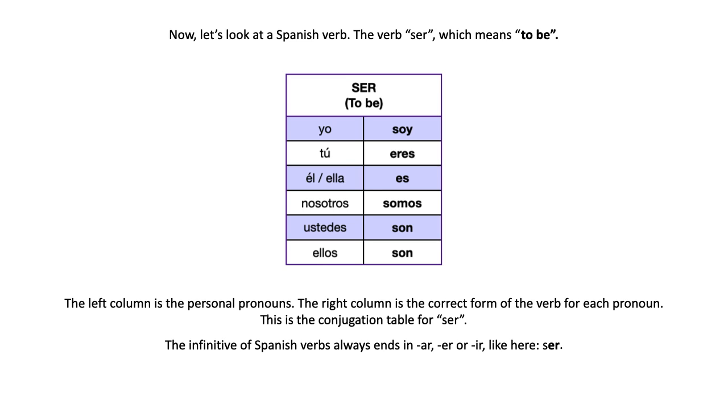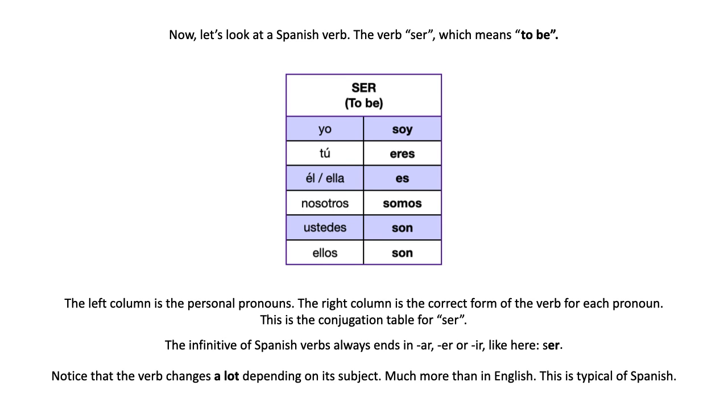Notice something else about this table. Look at the column on the right. That's the one that shows you the conjugated forms of the verb. Notice that it's changing a lot, right? In English, in the equivalent table of English, we had four forms basically. We had am for I, we had, actually three.